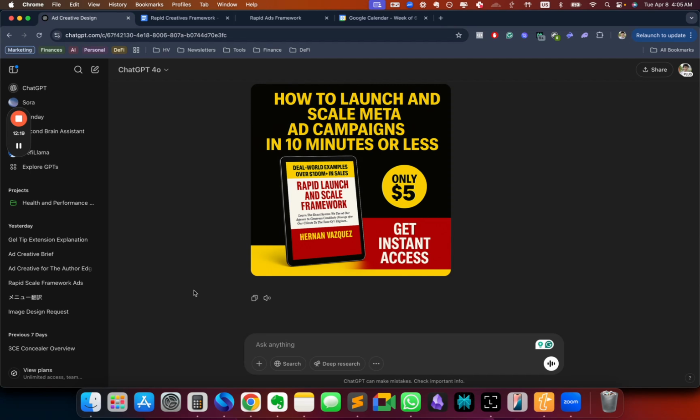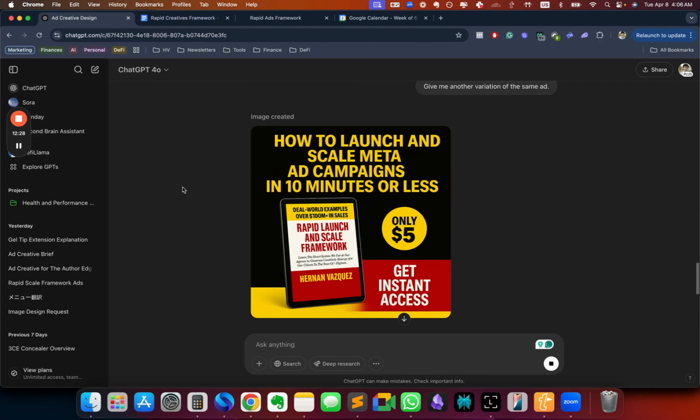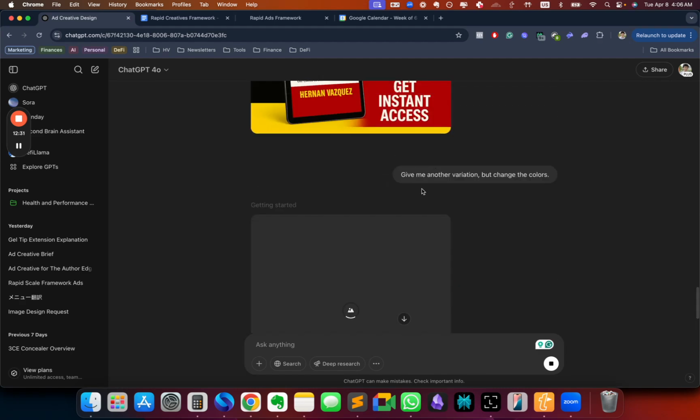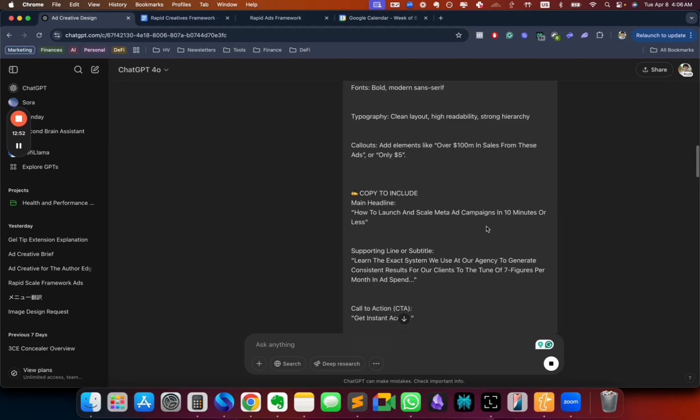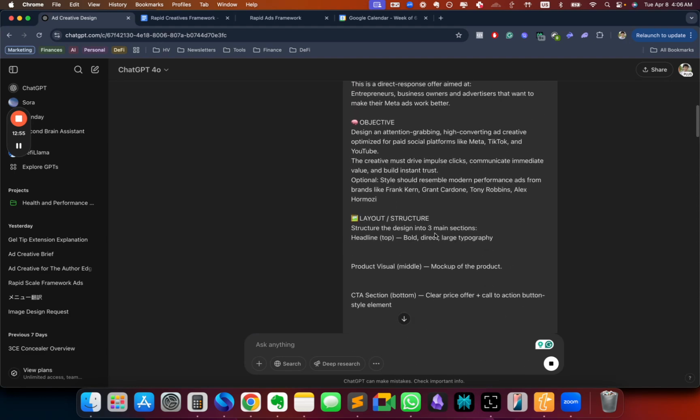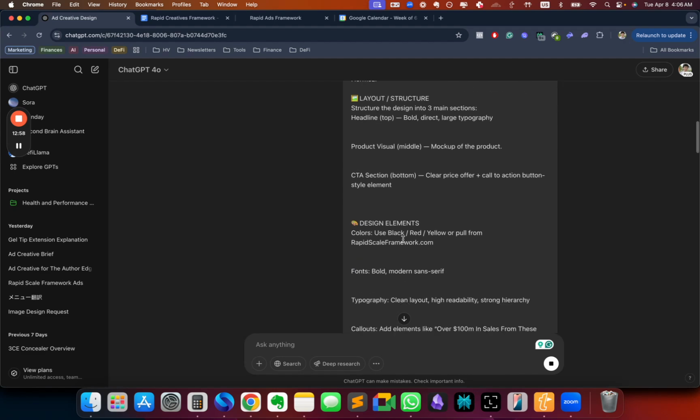So now I can ask it, give me another variation, but change the colors. So it will keep on pumping out these variations. Now it's just going to change the colors a little bit. So we're using this black, right? And by the way, this is set up so that it has really high contrast colors, which is exactly what you want. In this case, I'm using black, yellow, red, and whatnot. But maybe your brand is a little bit different. If it is, you want to just change the color here, right? So use black, red, yellow, or your colors. Just make sure that they are high contrast.